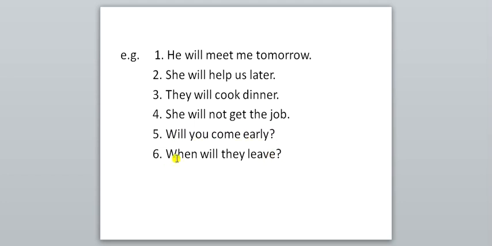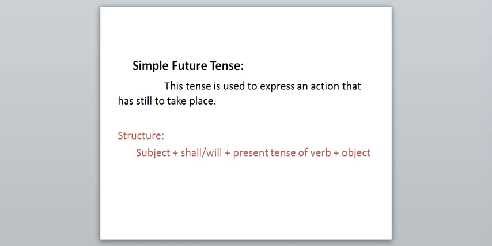And the last one: when will they leave? This one is the WH question. Though it's a WH question, which auxiliary is there? Will is there. And then what's there? The present tense of the verb is there, leave. So it becomes clear which tense is here: it is also simple future tense. So in simple future tense, what do you have to remember? You have to remember the sentence construction.